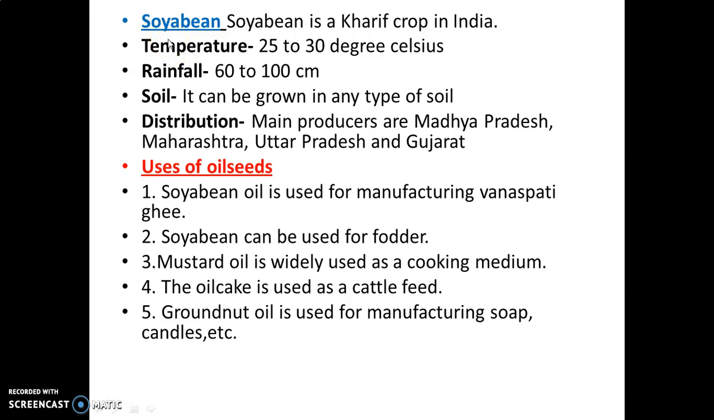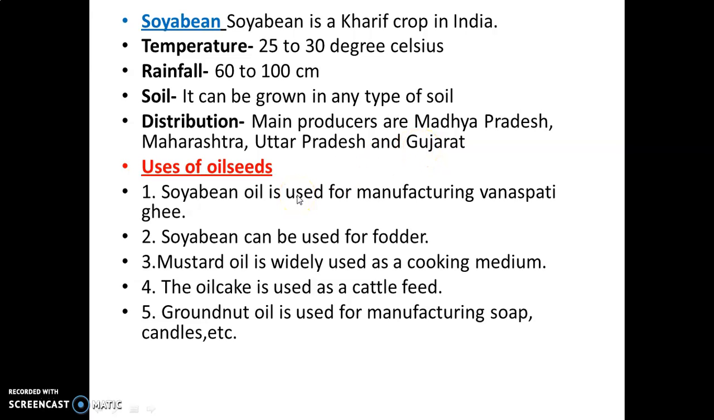Next oilseed is soybean. Soybean is a kharif crop in India. Kharif means we used to grow soybean during summer. This oilseed needs 25 to 30 degrees Celsius temperature, 60 to 100 centimeter rainfall. We can grow soybean in any type of soil. And the major producers are Madhya Pradesh, Maharashtra, Uttar Pradesh and Gujarat.